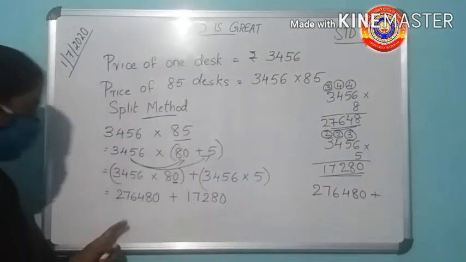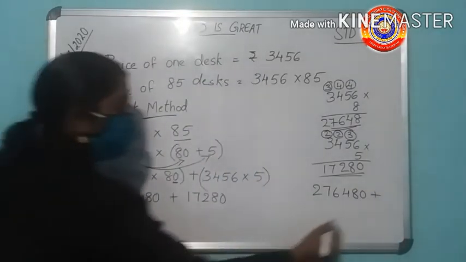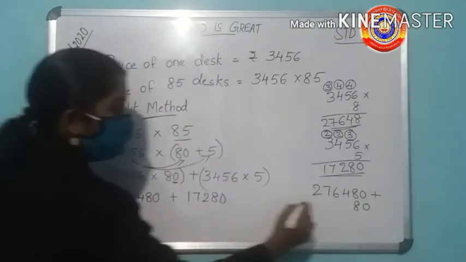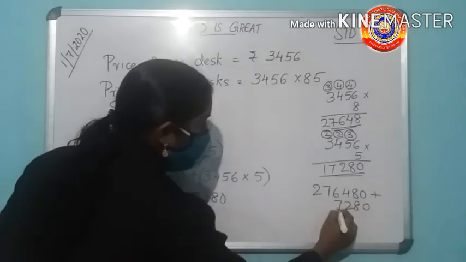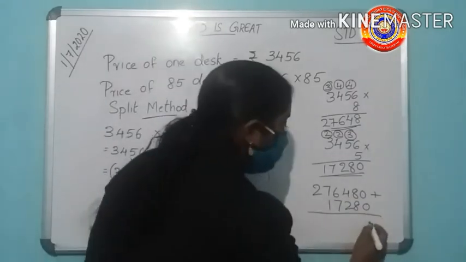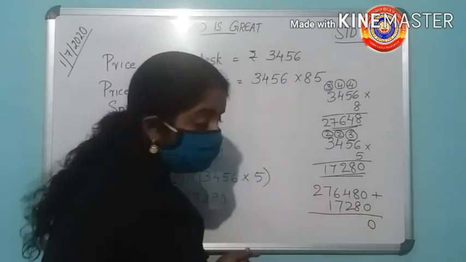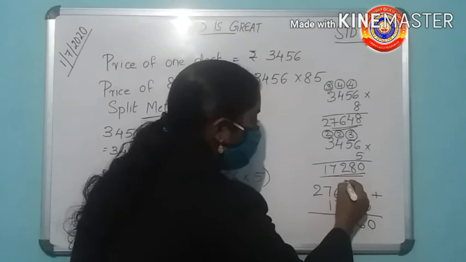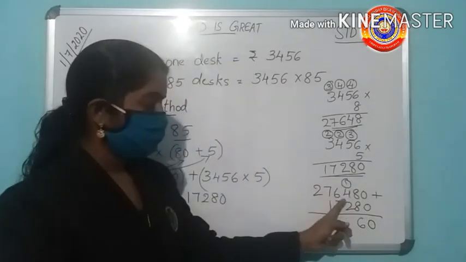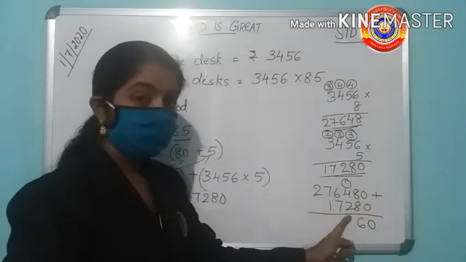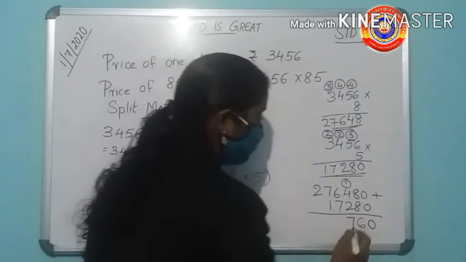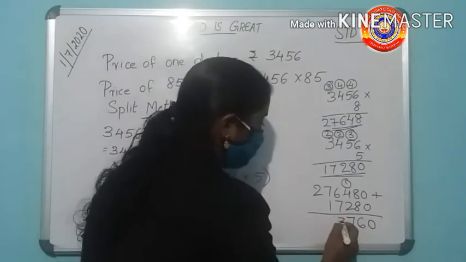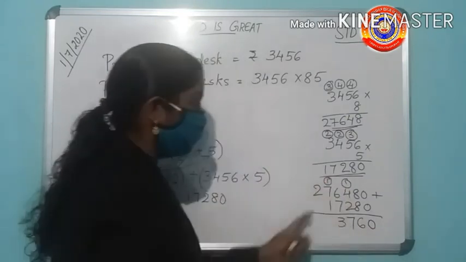276,480 plus, you have to write the number from the right side onwards. 0, 8, 2, 7, 1. Then 0 plus 0, 0. 8 plus 8, 16. 6, 1 carry. Then 1 plus 4 is 5. 5 plus 2 is 7. Then 6 plus 7, yes, it is 13. 3, 1 carry.